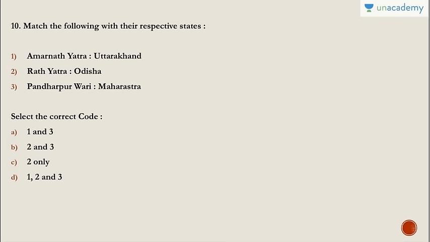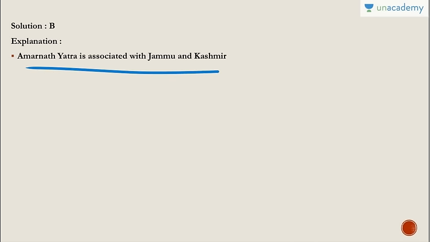And the last question for the day is match the following with their respective states. Amarnath Yatra is in Uttarakhand, Rath Yatra is in Odisha, and Pandharpur Vari is in Maharashtra. Select the correct code. Answer is B, that is 2 and 3, because Amarnath Yatra is obviously in Jammu and Kashmir. This is absolutely wrong. And Rath Yatra is in Odisha. I have seen that. And Pandharpur Vari in Maharashtra. This is also correct. So answer is B, because Amarnath Yatra is associated with J&K.